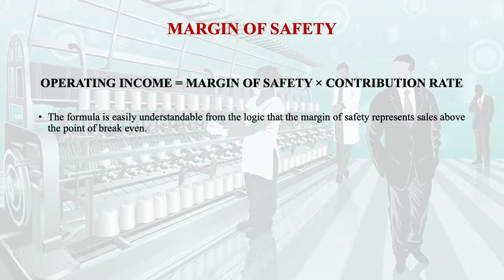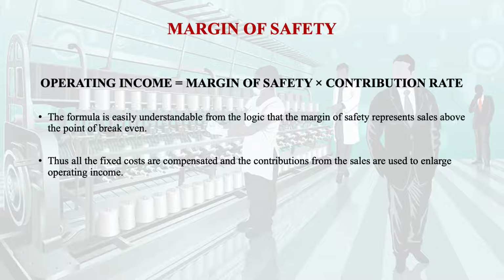The formula is easy to understand because the margin of safety represents the sales above the break-even point. Thus, all the fixed costs are compensated and the contribution from the sales is used to enhance the operating income.